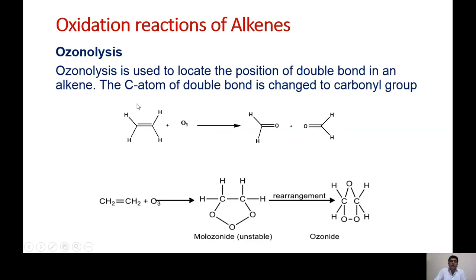This is the reaction of alkene with ozone. We know O3 is ozone. By the addition of ozone, this bond is going to break. The carbon double bond carbon is going to break, and we get the carbonyl compound. Previously there was no reaction in which both bonds are going to break. Previously only the pi bond breaks, but now both bonds are going to break and we get the oxygen over here. This is why ozonolysis is used to locate the position of a double bond in an alkene. Where the double bond is, it will break and we convert it into the carbonyl group.